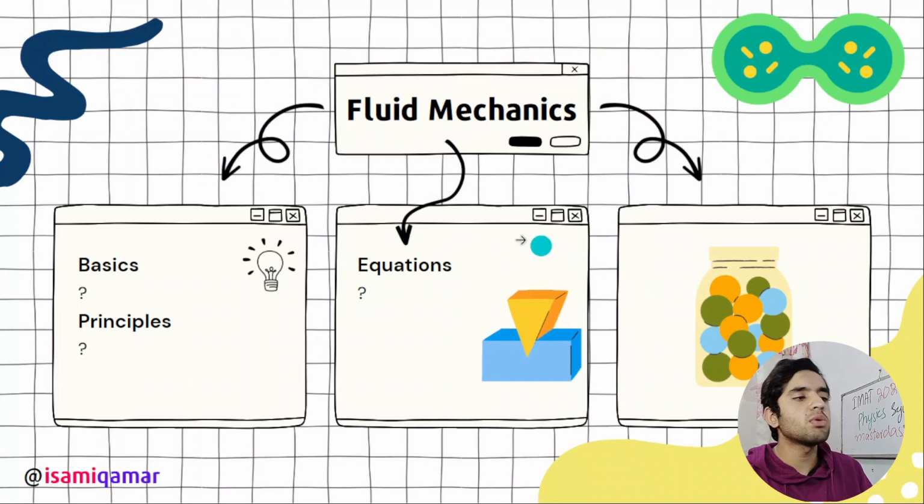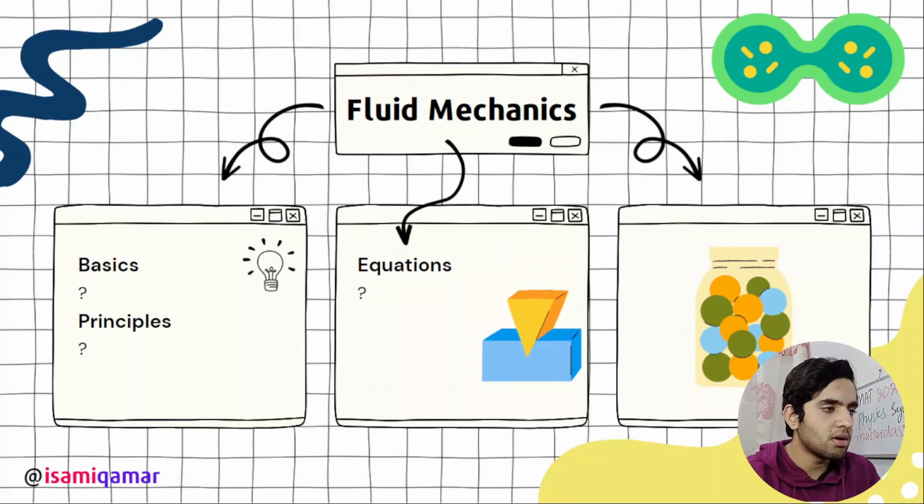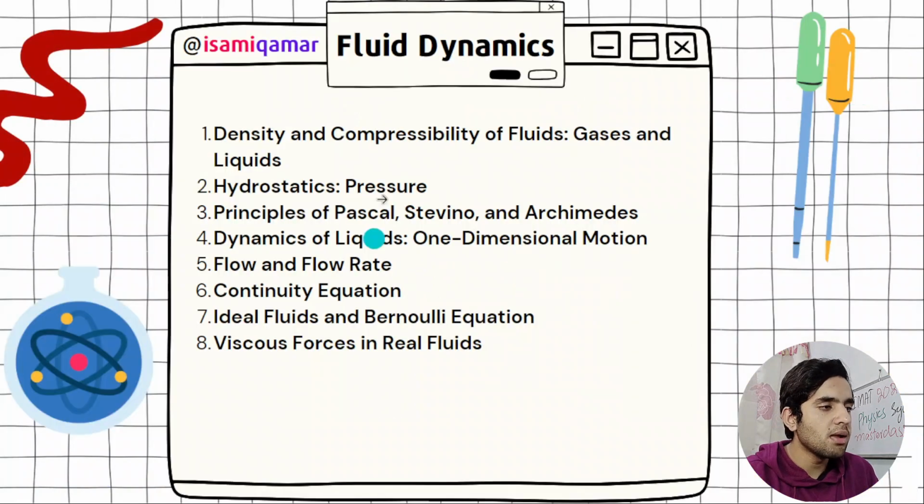But anyways, then go to fluid mechanics. This is also very important. One question from this chapter. So you need to know the basics like density, hydrostatics, hydraulic lift, all that stuff. And then principles, we have got Pascal's principle, Archimedes' principle, then we have got equations, Bernoulli's equation, and equation of continuity. Let's see it. Fluid dynamics.